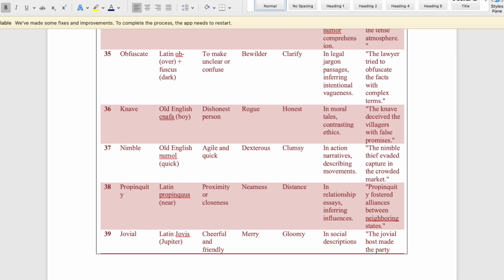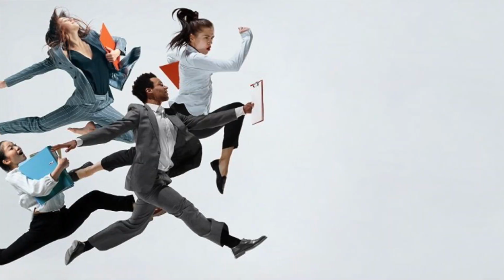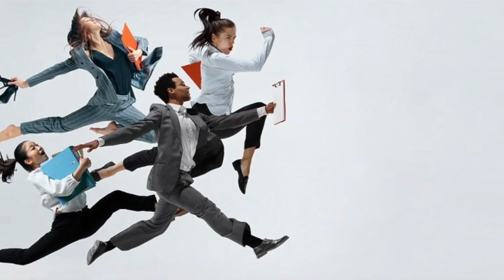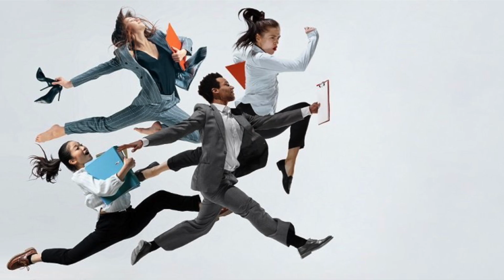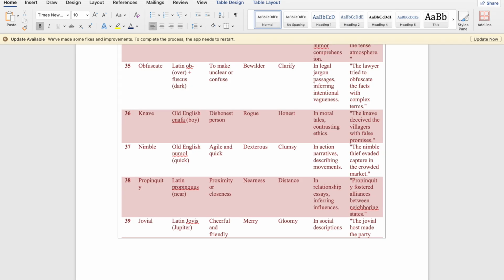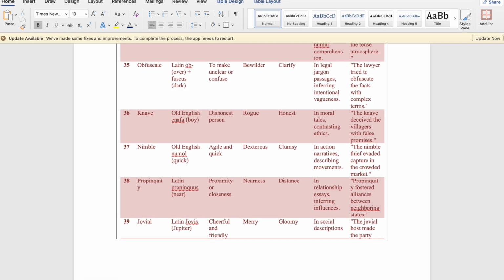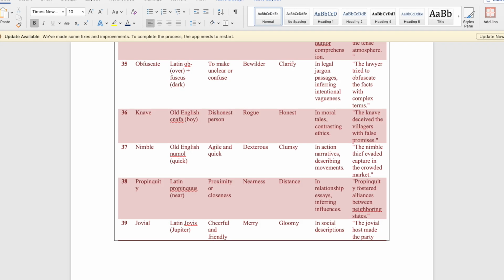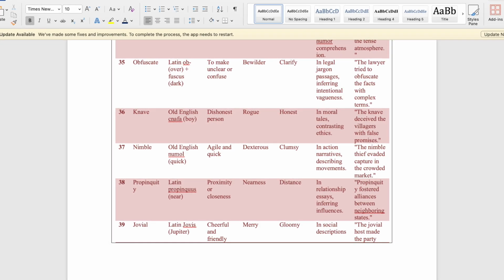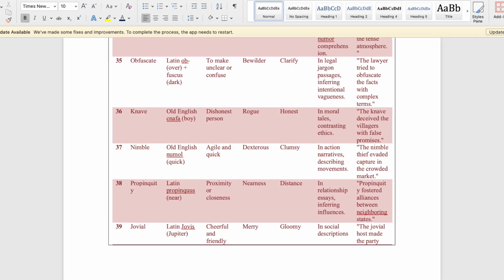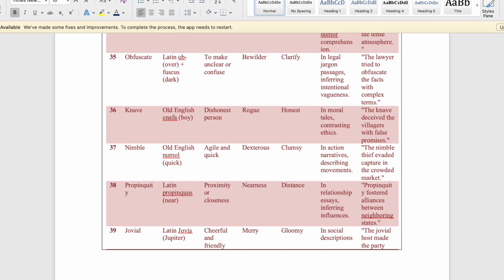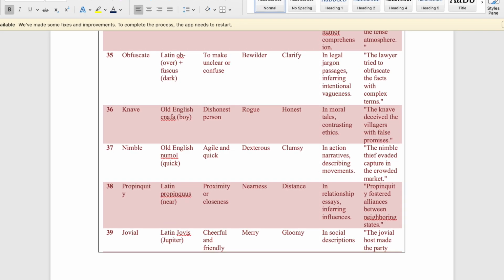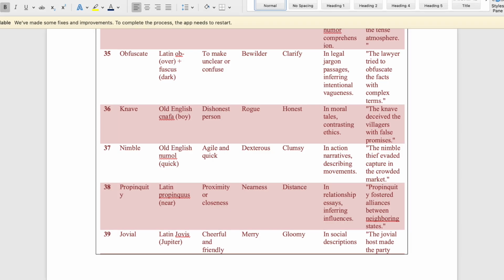The next word is nimble. It comes from Old English as well, and in Old English it means quick, nimble. Nimble means agile and quick. The synonym is dexterous and the antonym is clumsy. In narratives of action packed scenes, this word describes agility of movement as well as dexterity. An example is the nimble thief evaded capture in the crowded market.